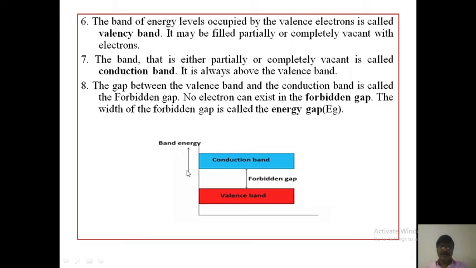In the figure we show the conduction band, the valence band, and the forbidden gap. This is the conduction band. This is the valence band. This is the energy level, the band energy level. Between the conduction band and the valence band is the forbidden gap. So this is about the salient features of band theory of solids.